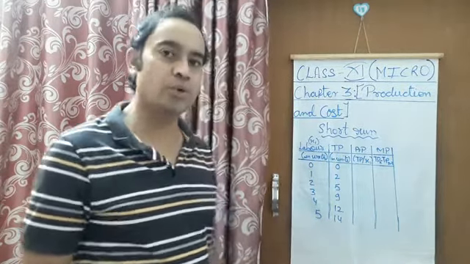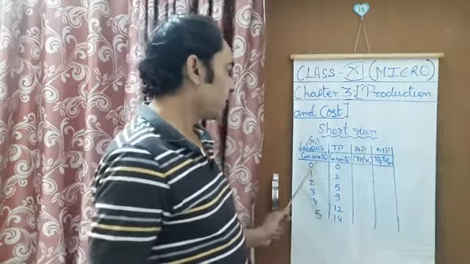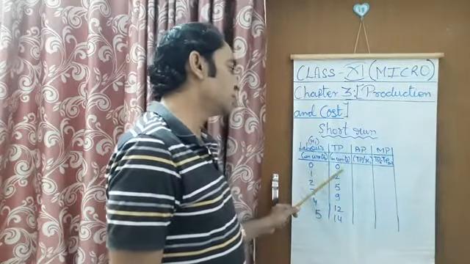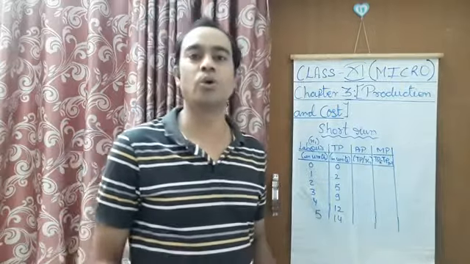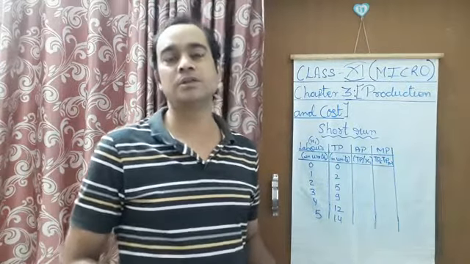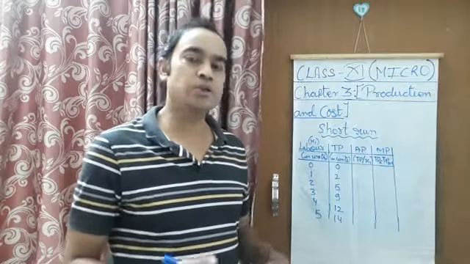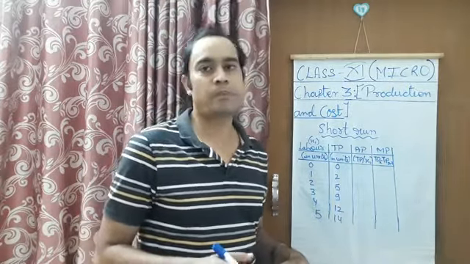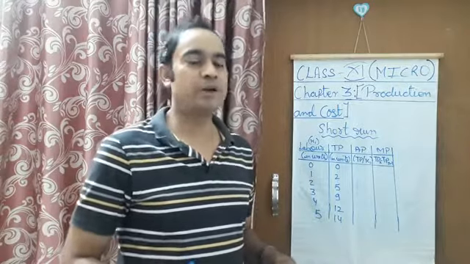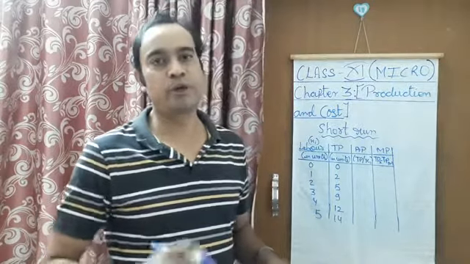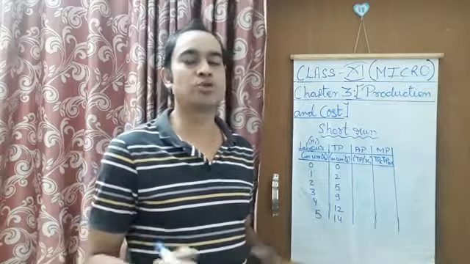I will explain what will happen. At 0 units of labor, you will see that the total product is also 0. The reason is that whenever any particular input is removed, then production is not going to take place.